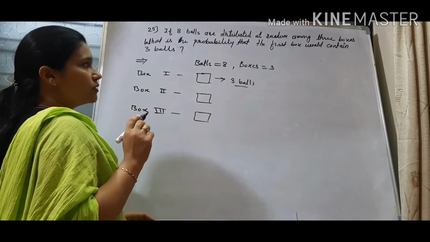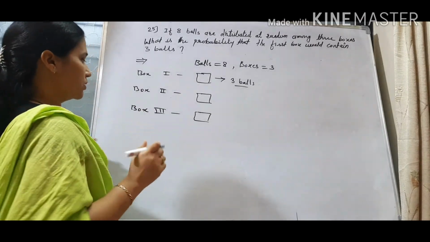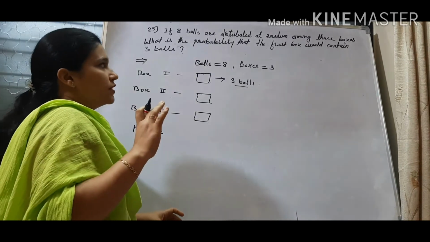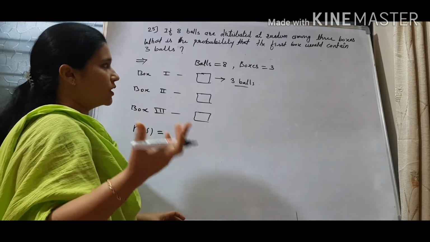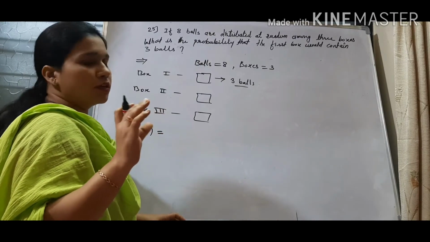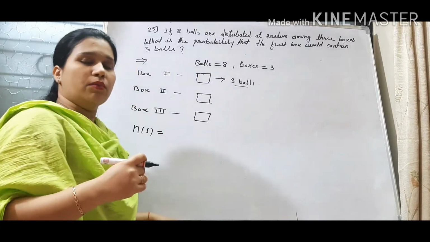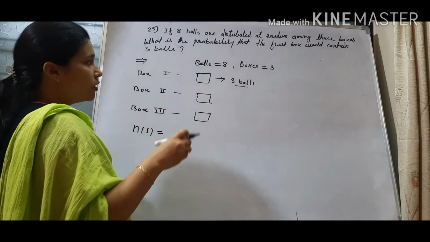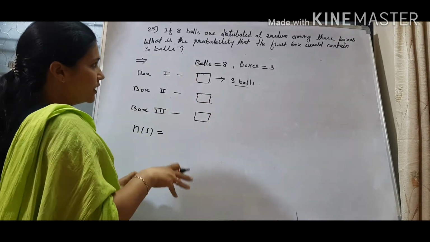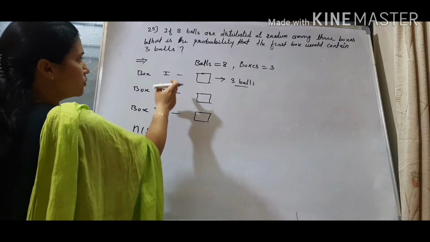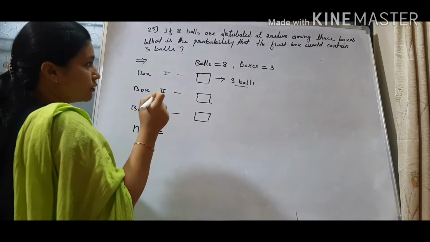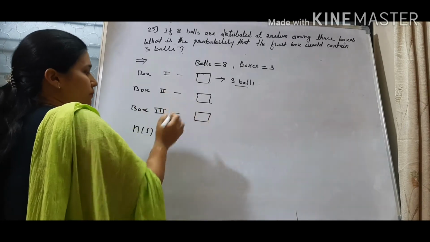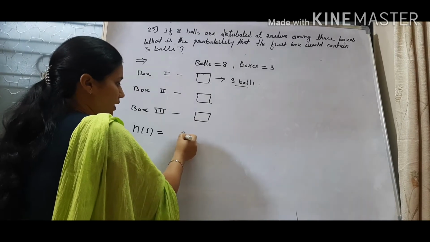So the total number of balls is 8. First we'll find the sample space. What will be the sample space, n of S? So in n of S you don't have to consider anything. Means what the first box should contain, we don't have to consider. We just need to find how we can distribute 8 balls in 3 boxes. So when we go to put a ball in 3 boxes, when we take a ball from the 8 and go in front of 3 boxes, our first ball, any ball, has 3 choices, right? 1, 2 and 3. So for the first ball I will have 3 choices.